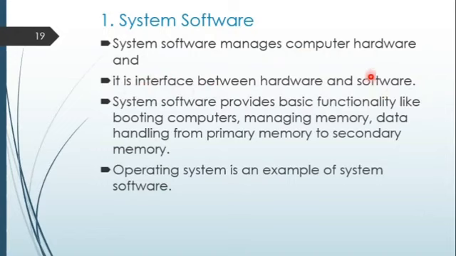You all know, without software, hardware is nothing, and without hardware, software is nothing. So system software provides the basic functionality of booting the computer, managing memory, and data handling from primary memory to secondary memory, and secondary memory to the computer screen. All this work is done by the system software only. Now, the operating system is the best example of system software. In short form, we denote it as OS.